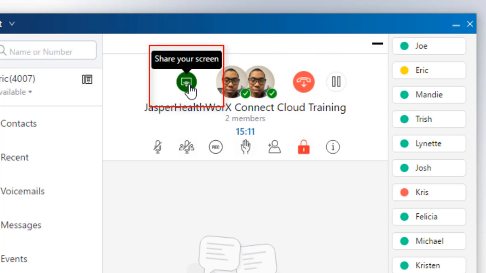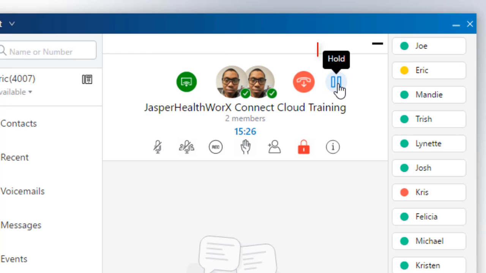We have an option to the left where you could share your screen. This is going to be more for presentation purposes, any troubleshooting that you want to show to the individuals, or anything of that sort. And then you also have this hold option. It basically puts your phone on hold or puts the conference on pause.